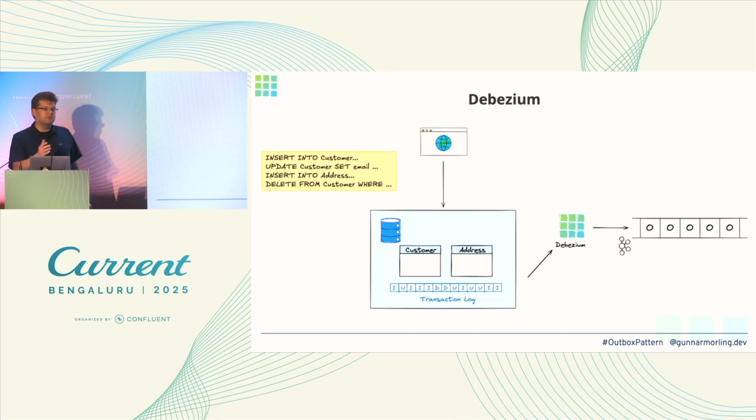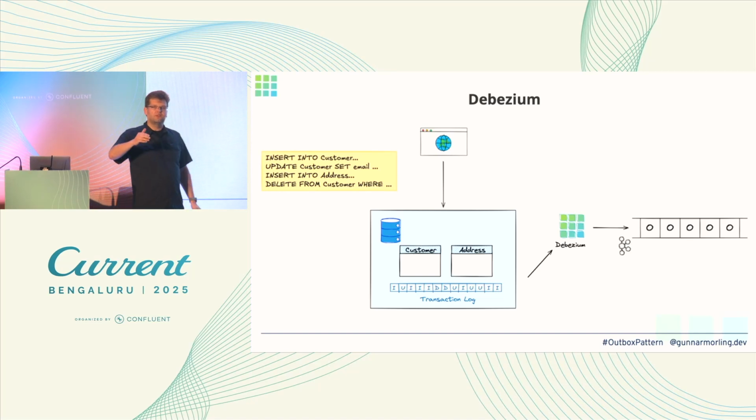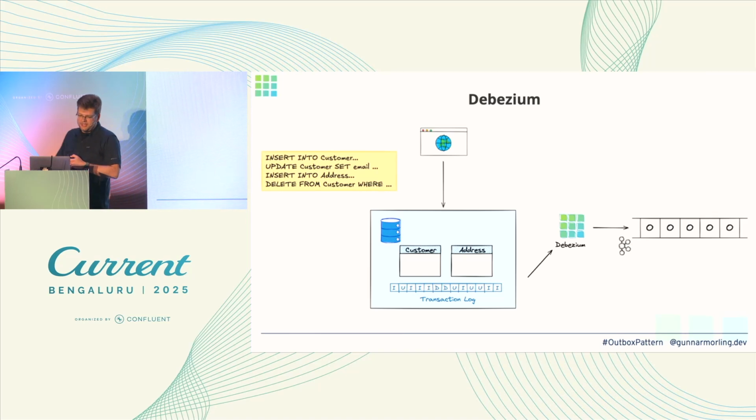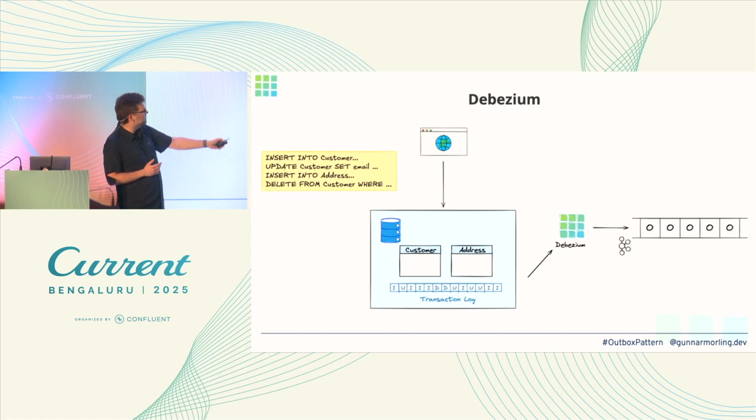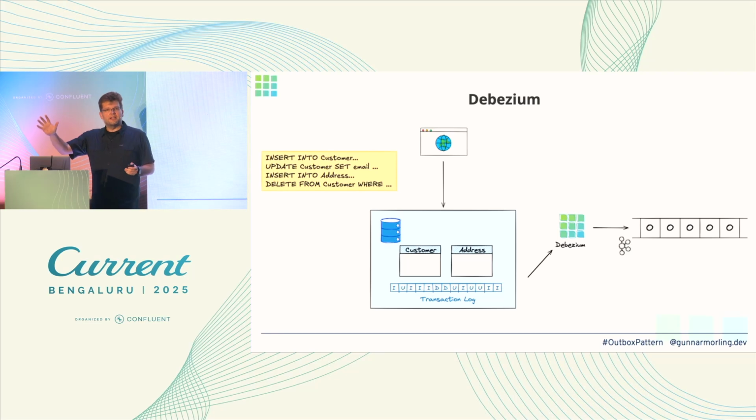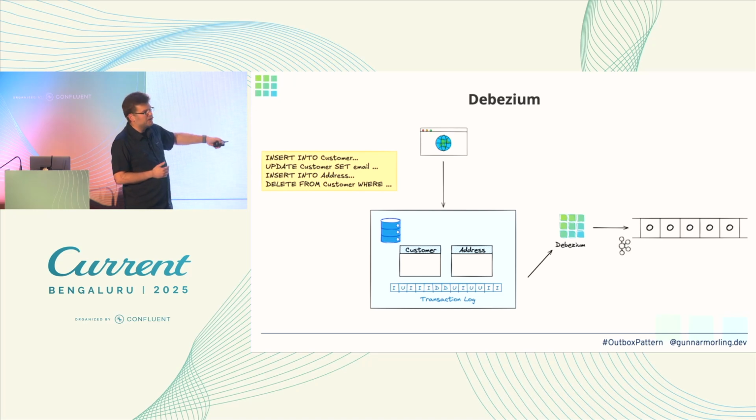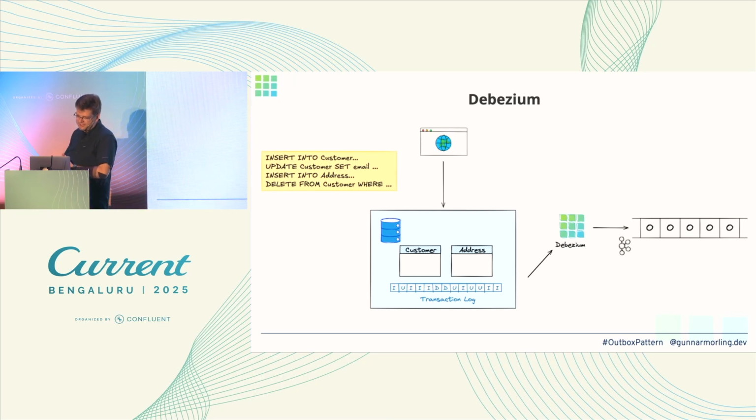So every database has a transaction log, which is an append-only data structure which exists for the purposes of transaction recovery and also replication in a cluster. And now a CDC, change data capture tool, like Debezium, is able to extract the information from this transaction log and propagate this information to our external consumers. So this is what log-based change data capture is about, getting information from a transaction log and propagating it. And this now does not come with those problems, right?